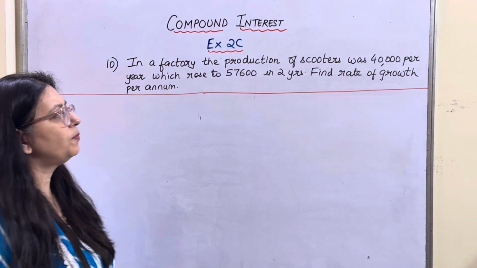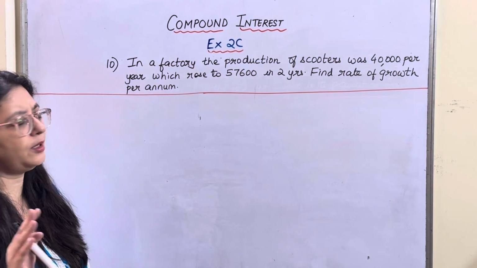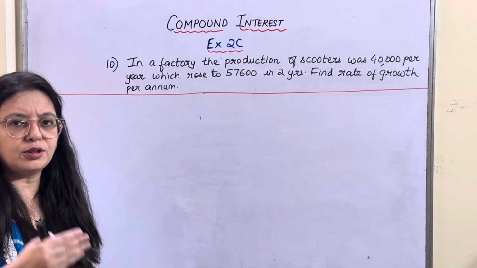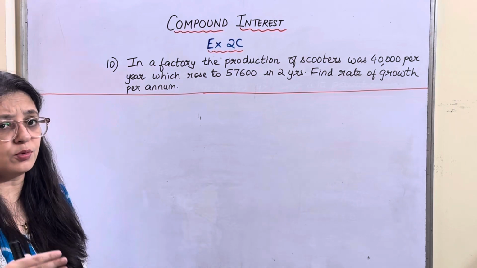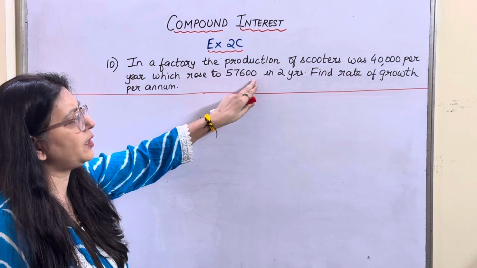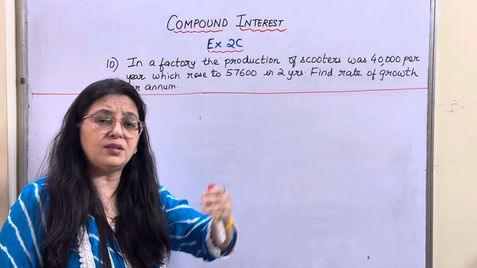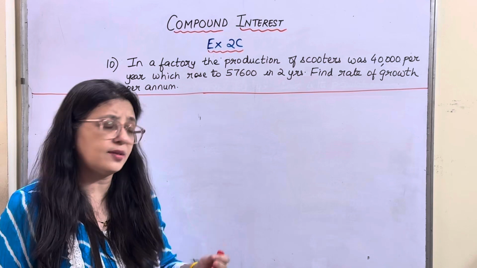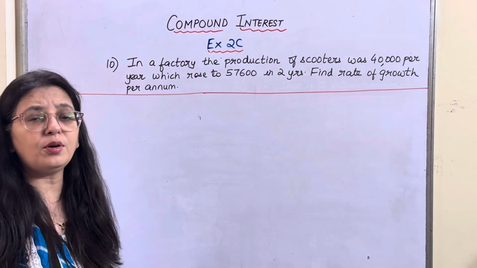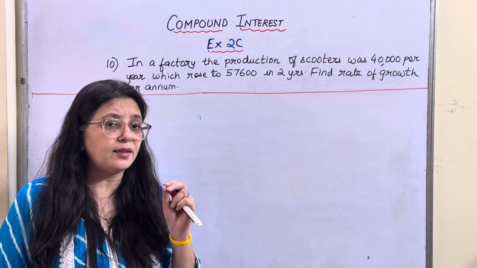Yes kids, let's go to question number 10. In a factory, the production of scooters were 40,000 per year. So every year the production was 40,000 on a yearly basis, which rose to 57,600 in 2 years. So gradually in 2 years it increased to 57,600. Find the rate of growth per annum. That means over here you have to find the rate.